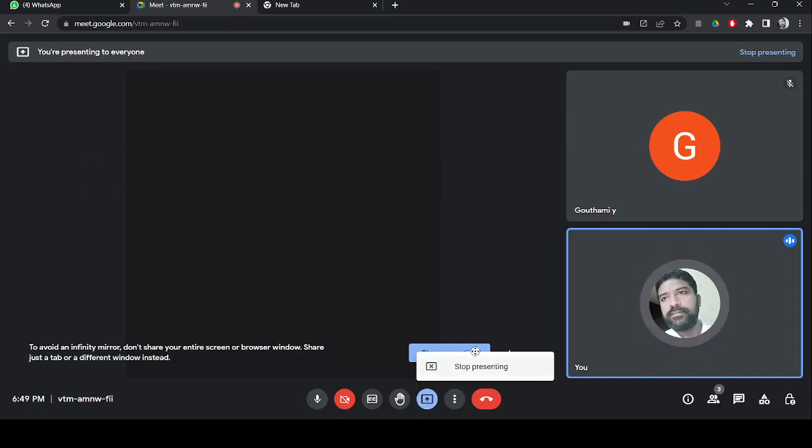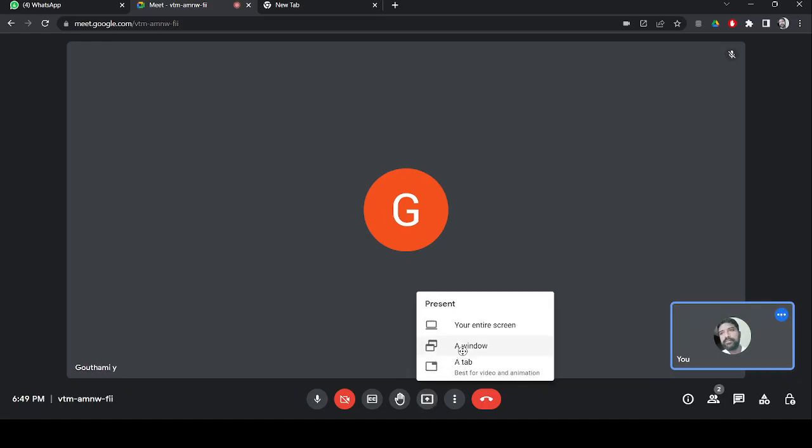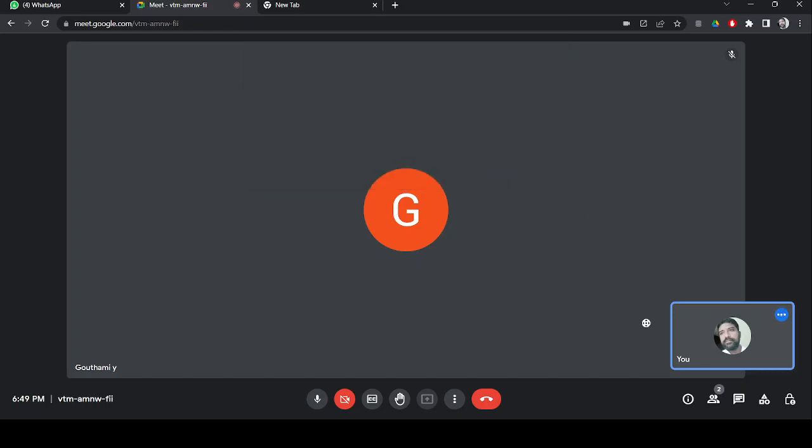Let me project the window for the PDF document. I will project this. In our previous class, we were discussing how we can create a NumPy array. I told you not in one method, you have multiple ways.